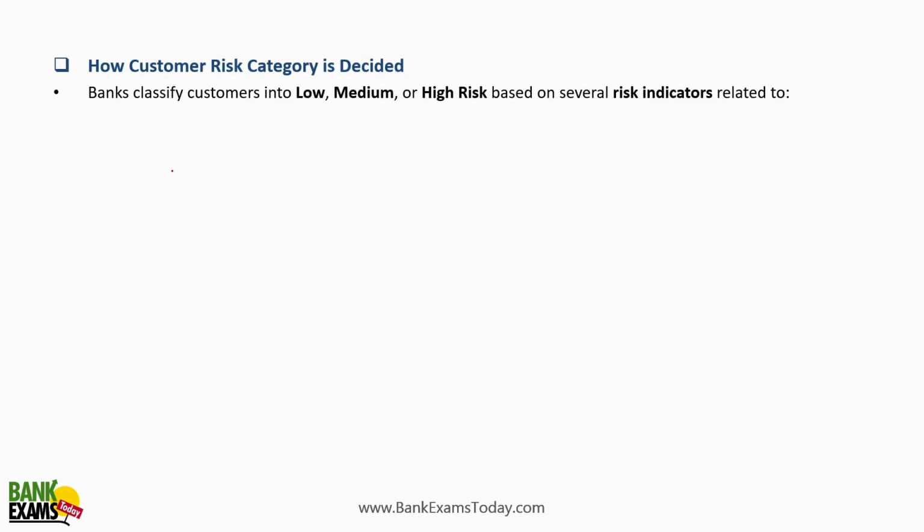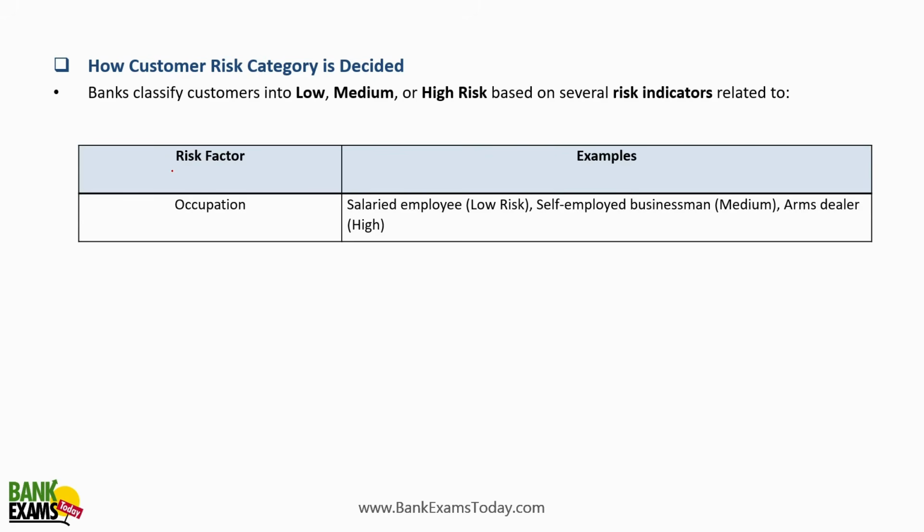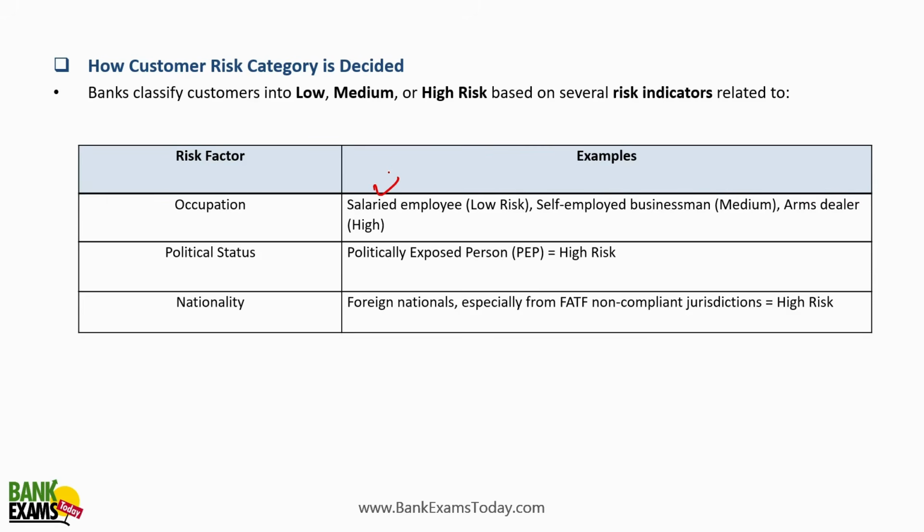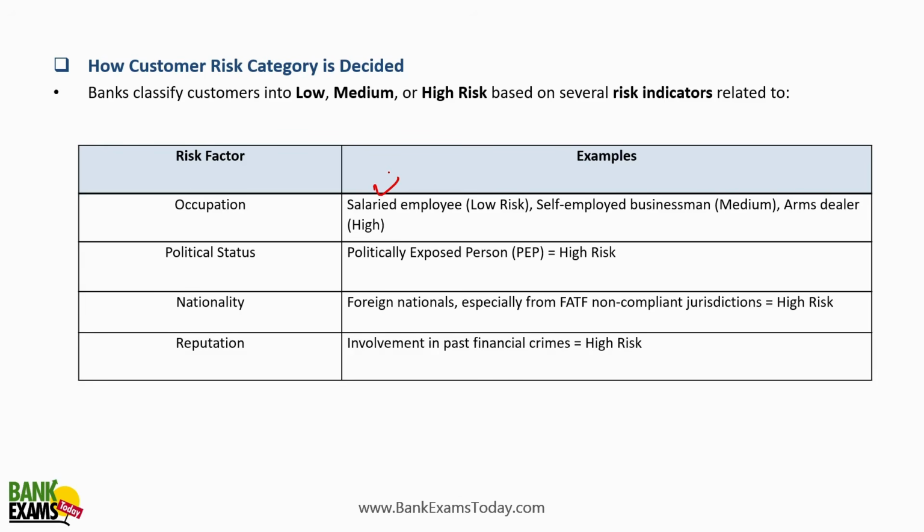So how customer risk is decided? Banks classify customers into low, medium and high risk based upon various risk indicators. The first one is generally occupation. Salaried, as I discussed, according to their occupation, salaried employees are generally low risk, self-employed businessmen generally they are medium risk, and arms dealers they are like high risk. The political status impacts the risk category classification. Nationality, obviously foreign nationals, generally they are classified as high risk. The reputation in the past also determines your risk.